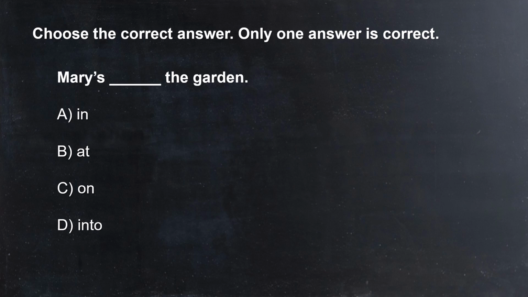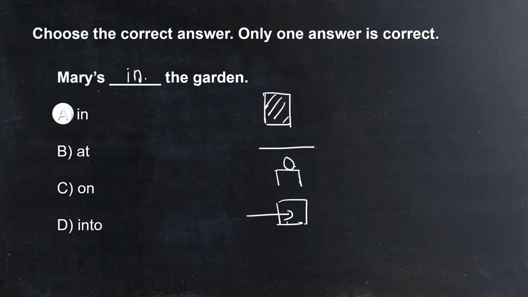Mary's blank the garden. A, in. B, at. C, on. D, into. So Mary is A, in the garden. Mary is in the garden. So "in" is just like space, to close the space. "At" also, "at" is just a place. "On" is something, and then "into" shows an action going into.